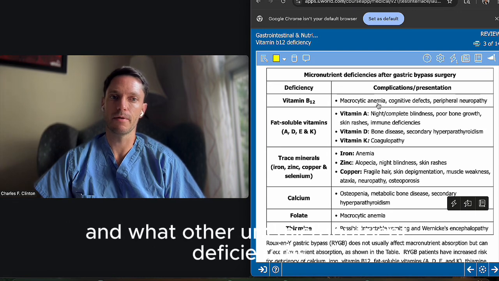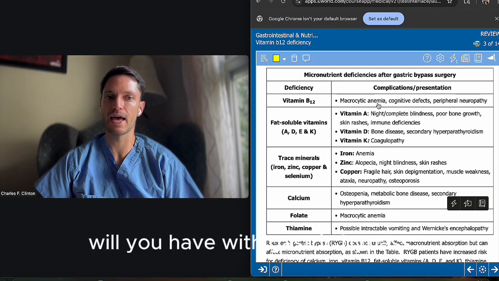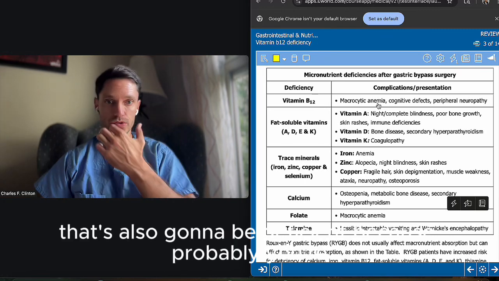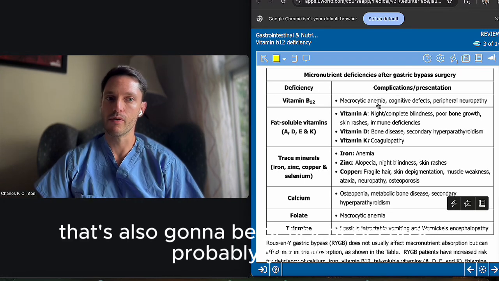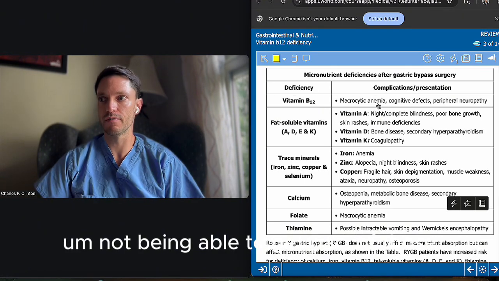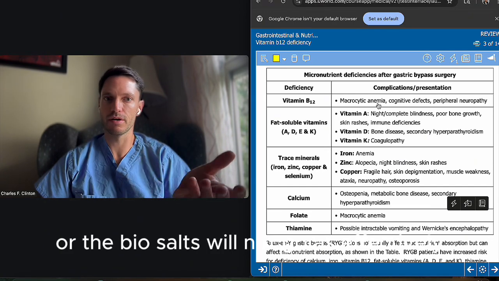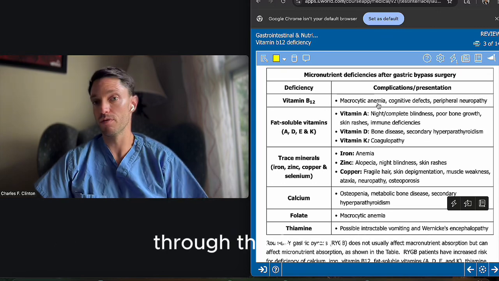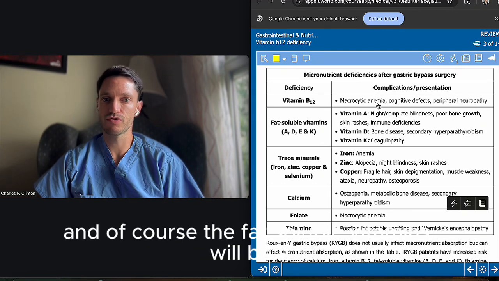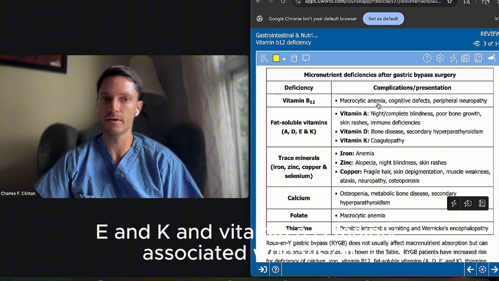What other micronutrient deficiencies will you have with gastric bypass? So fat soluble vitamins, that's also going to be deficient because probably you're not being able to get part of those. Yeah, you're probably bypassing those bile salts, or the bile salts will not go as effectively through the GI tract. And of course, the fat soluble vitamins will be A, D, E, and K.